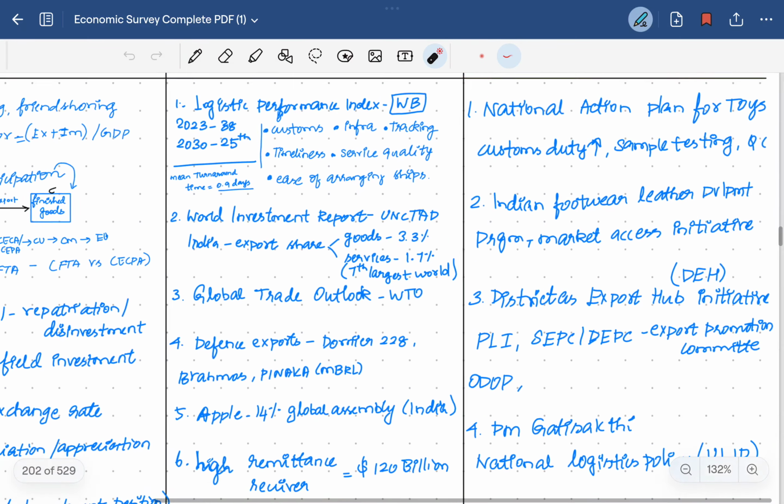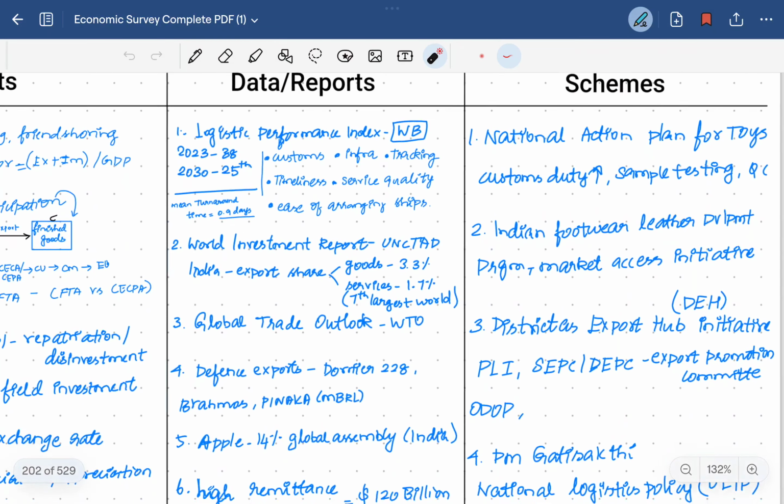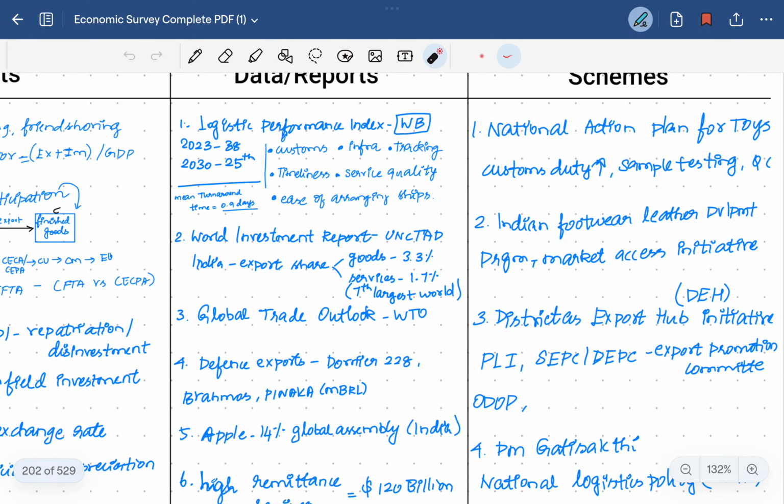This is some of the data for the current year and some indices or reports which can be used in the prelims, or in intros or conclusions, or somewhere in the economics or infrastructure related questions.